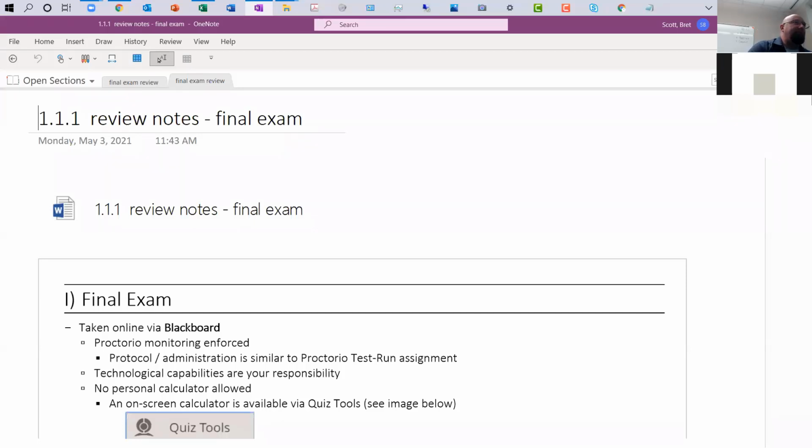This is the last edition of Financial Accounting. So welcome back to the final edition of Financial Accounting. I am going to go through a set of review notes for the final exam. Your final exam is coming up in about a week. Let's take a look at the calendar quickly here.